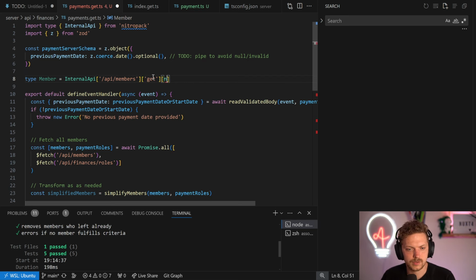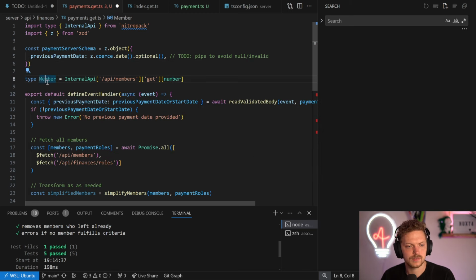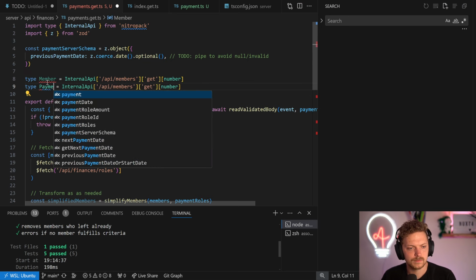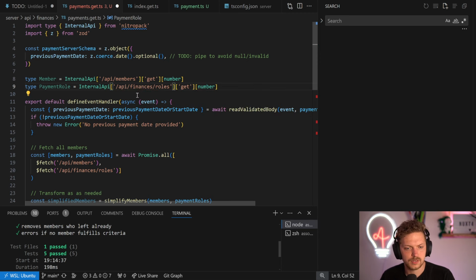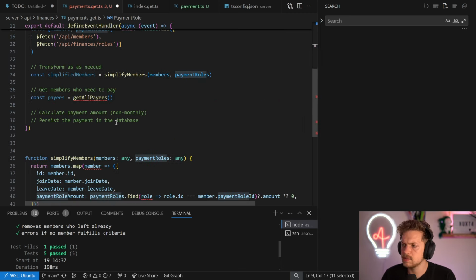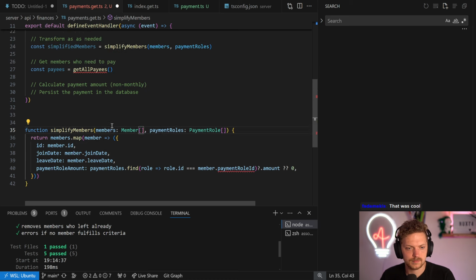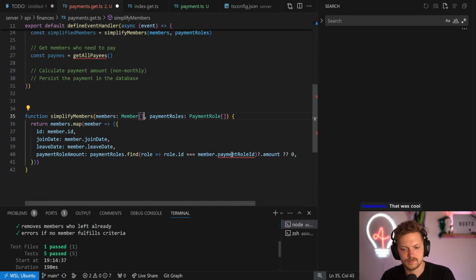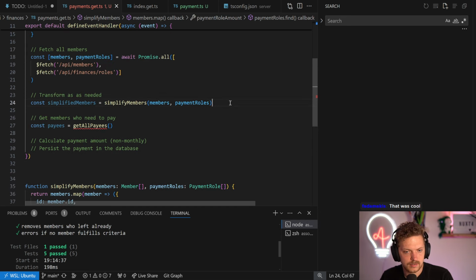No, that's it already. We can put a number here, and then we have our member object, and same with the payment role. So that's a pretty sweet way without redeclaring things. It's a little bit hacky because we use internals, but that's that. And member, that should definitely work because here we also see we just need to put in this here, and that should match. Let's see. I'm very curious if that will work nicely.